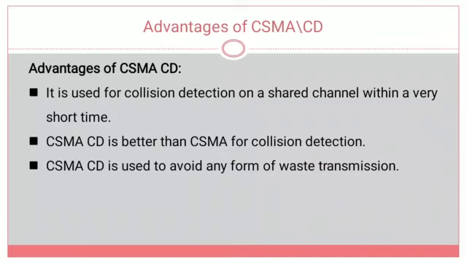Once the collision is detected, it will simply send a jamming signal to all the stations which are connected to that shared medium. So when they detect the collision, they abort the transmission of the remaining packets. If it avoids the transmission of the remaining packets, that will avoid any form of wasted transmission.